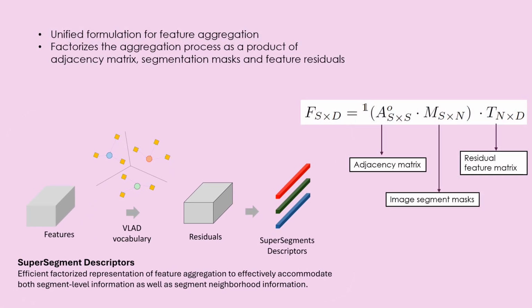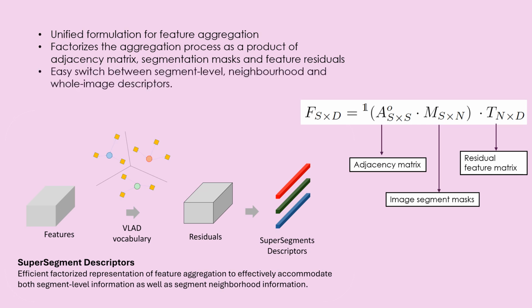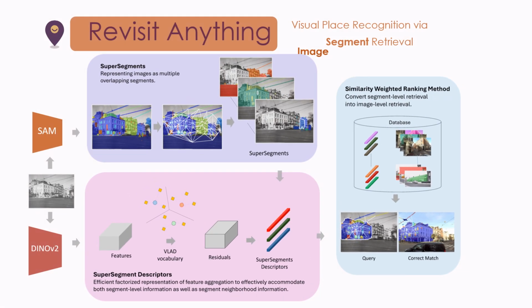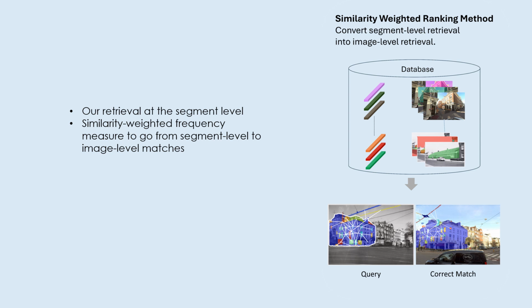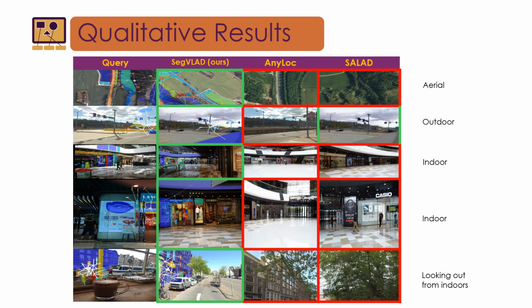To extract descriptors for supersegments, we use dense pixel-level descriptors from powerful encoders like DINOv2 combined with hard VLAD aggregation at segment level. Our method factorizes the aggregation process, representing it as a matrix multiplication of the adjacency matrix, segmentation masks, and feature residuals. Once we perform retrieval at the segment level, we use a similarity-weighted frequency measure to go from segment-level to image-level matches.